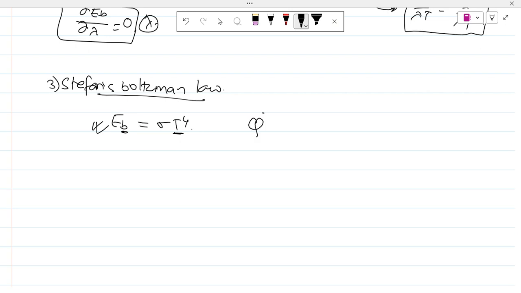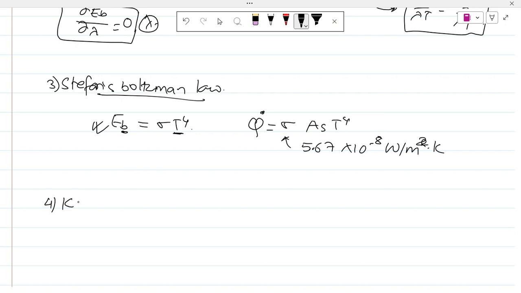And if I do this, the rate of power will involve the Stefan Boltzmann constant, corresponding area, and temperature, where the Stefan Boltzmann constant is 5.67 times 10 to the power minus 8 watts per meter square Kelvin to the fourth.